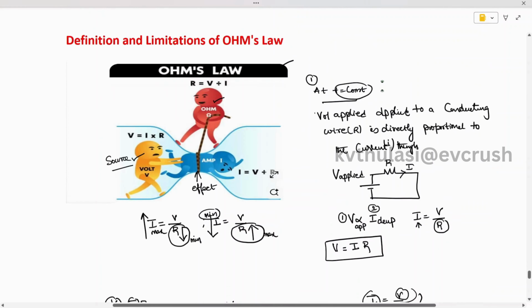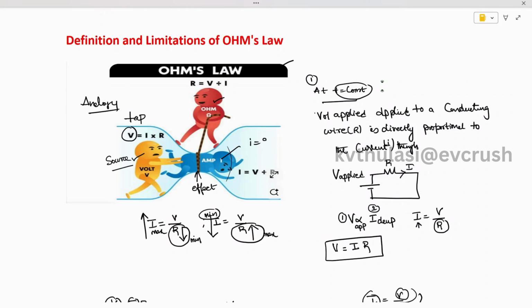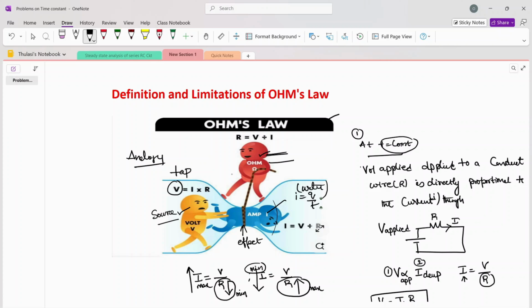You can see here, a layman can also understand the concept. Generally we have only voltage. I will give one analogy to understand this, because when you learn with an example, things are very simple. Consider a tap in our home. Our tap is the voltage potential. Whatever is flowing is current, I equals Q by T, and this current is treated as the flow of water. The water pipe will act as the resistance. This is a perfect example to understand Ohm's law.